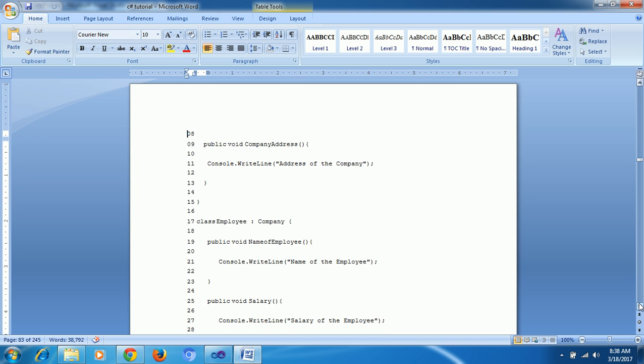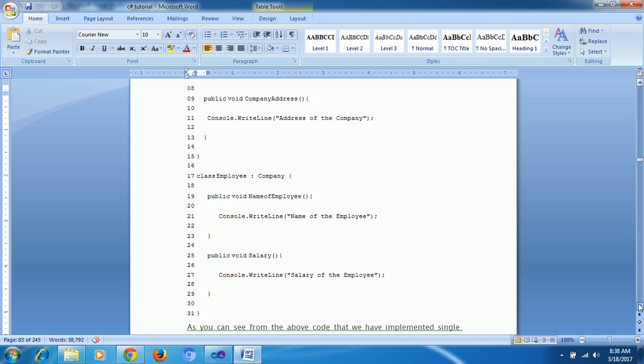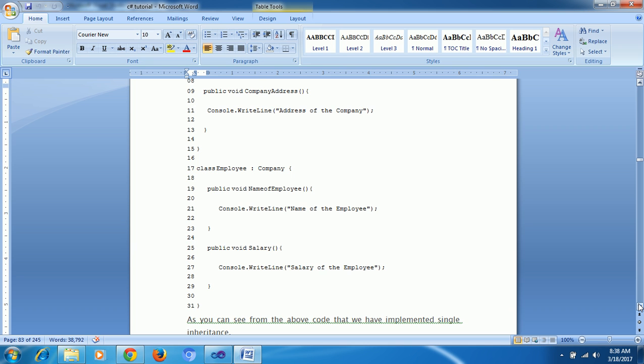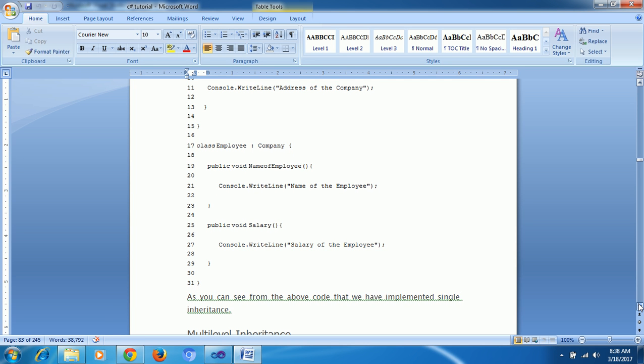Next, the Employee class, which I am inheriting from Company. Employee has employee name and employee salary. Now, when I create an object for my class, what's the use? You could simply copy paste it.